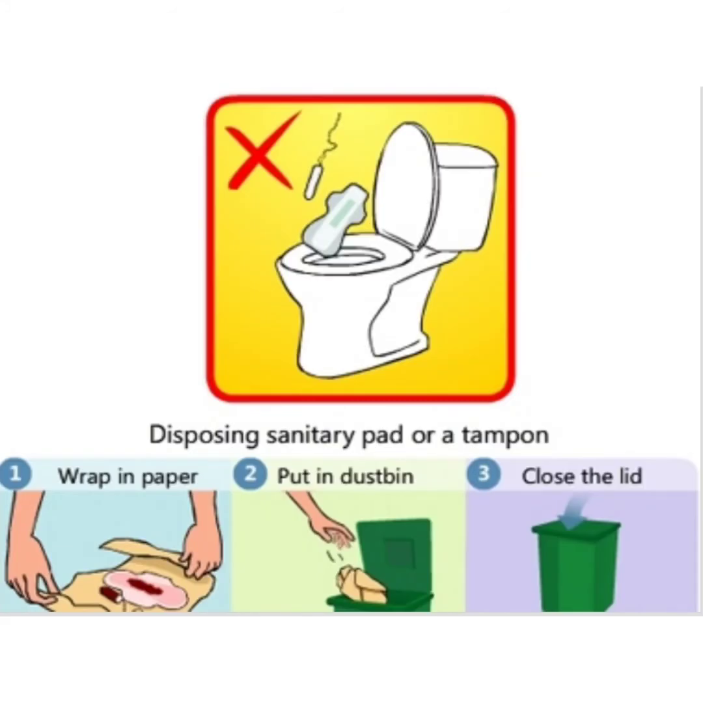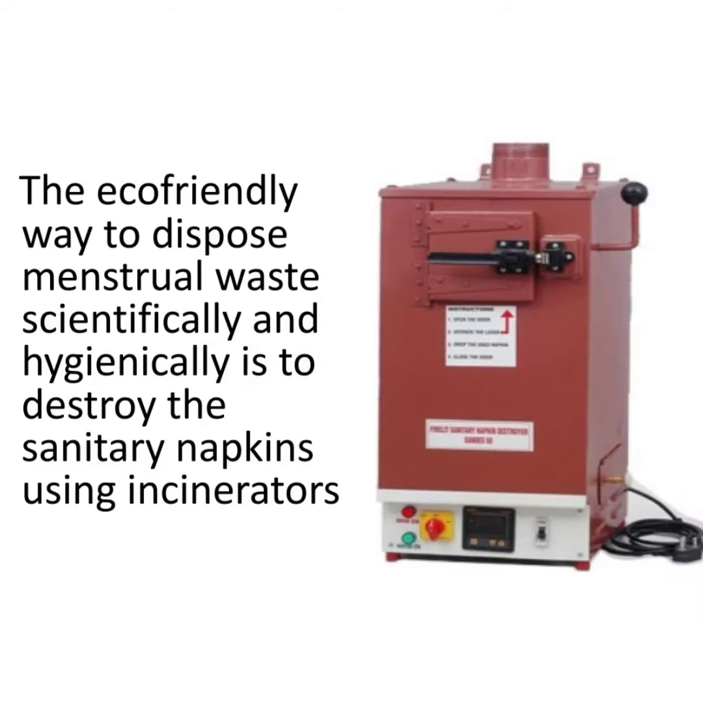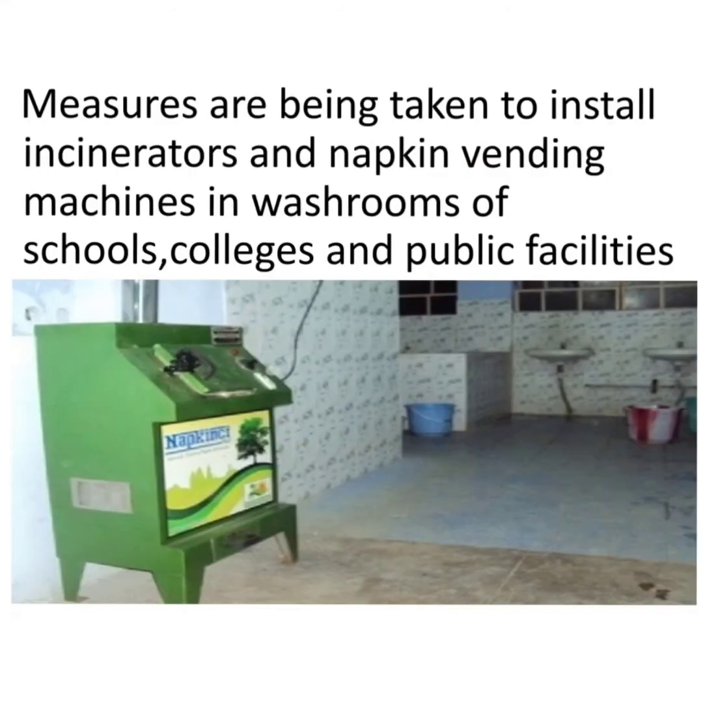So how to dispose of the sanitary napkin? First, wrap the napkin in paper, put it in a dustbin and close the lid. Don't dispose of the napkin in the drainage pipes or in the flush. An eco-friendly way of disposing of the napkin is by incinerators. Lots of incinerators are being installed in public places so that the napkin can be disposed of in a proper manner, particularly in the washrooms of schools, colleges and public facilities.